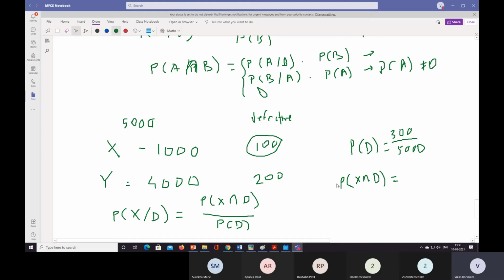So X intersection D is 100 divided by 5,000.